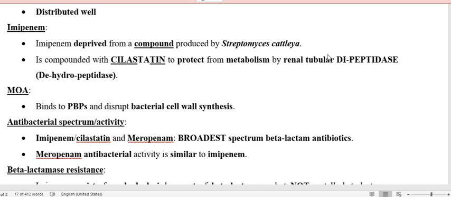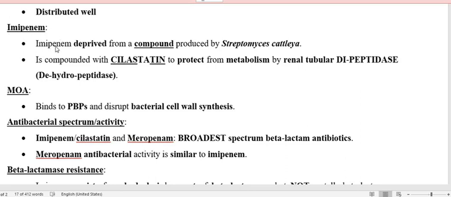Because of the toxic metabolite formed from imipenem with the help of the enzyme dipeptidase, the drug becomes toxic. Therefore, we have to use a drug which inhibits imipenem metabolism in the kidney.